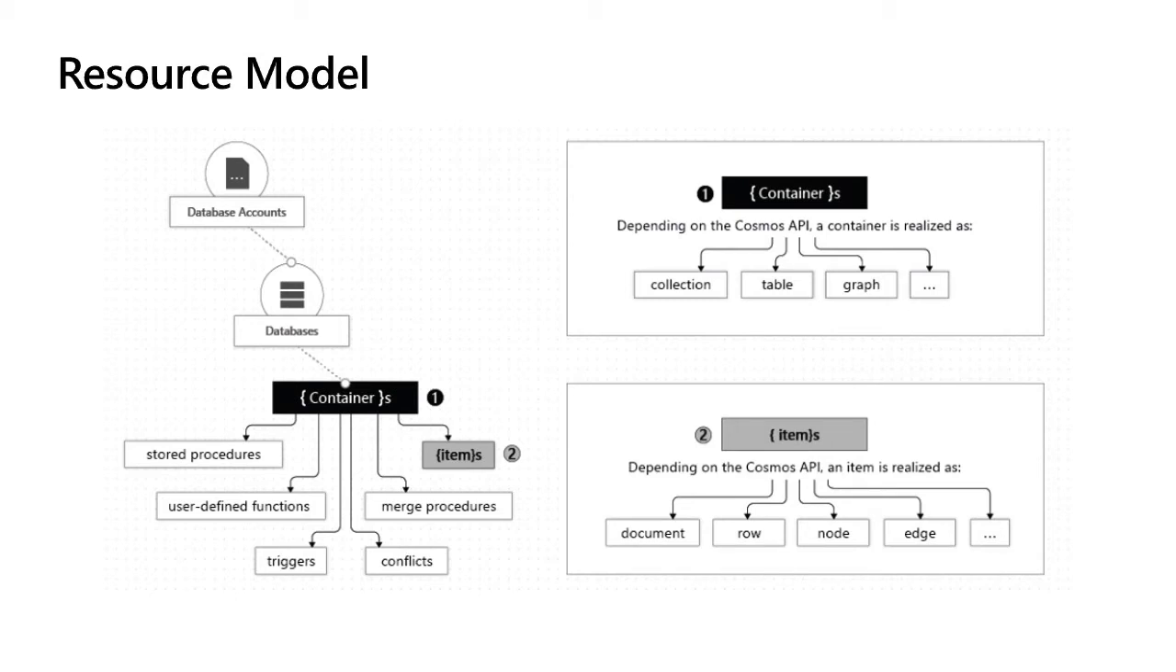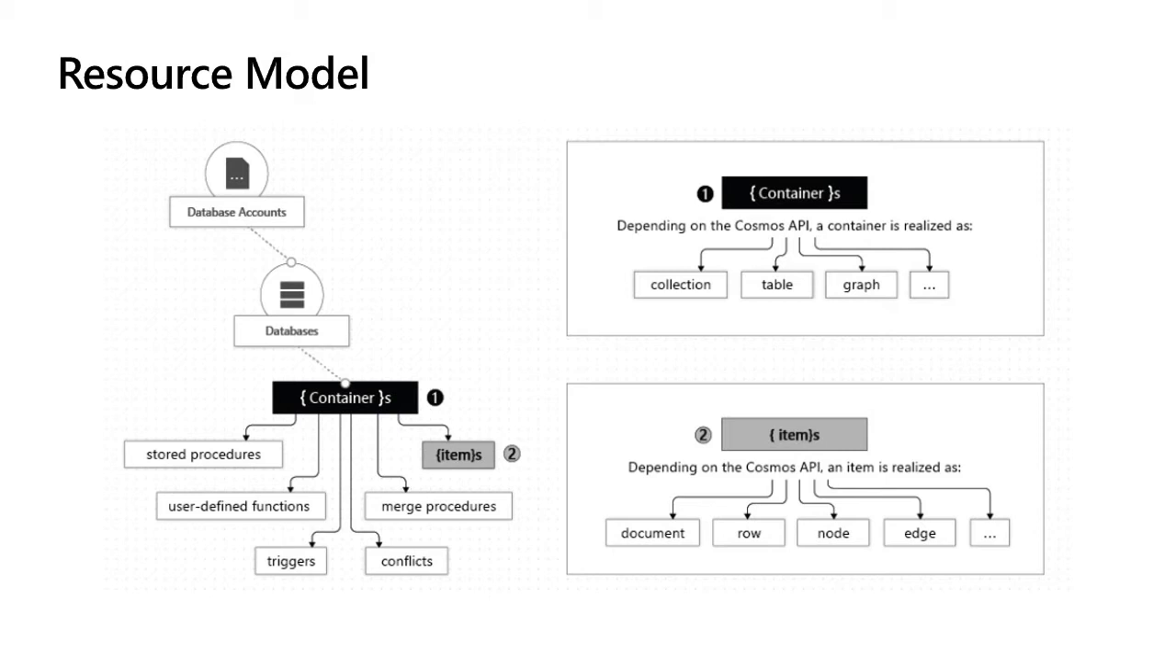So if you see, the Cosmos DB resource model starts from a database account, and the database account can have a number of databases under it when you create it. And under the databases, you can create a number of containers or collections. And so there are several container level scopes available within Cosmos DB. The stored procedures, user defined functions, triggers, or any kind of conflicts, all available under the containers or collections you